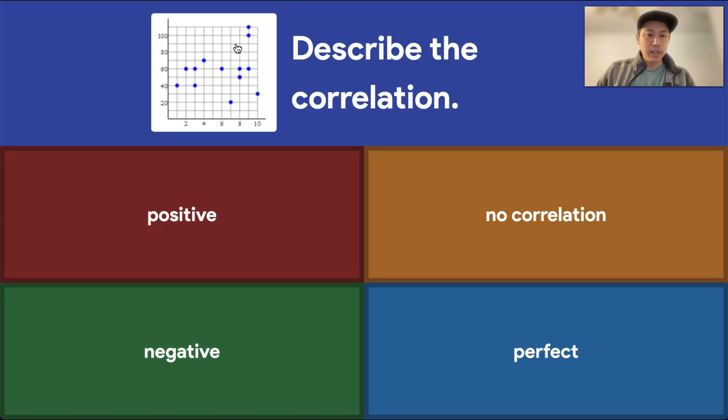Okay, describe the correlation. This is an example of no correlation. So the points are just kind of all over the place. You could try to draw a line here, maybe a line here, maybe a line here, but there's no real good average of all the points. So we'll say this is no correlation.